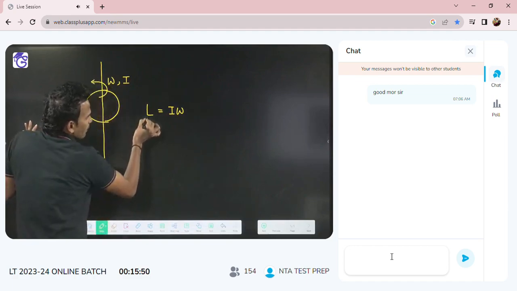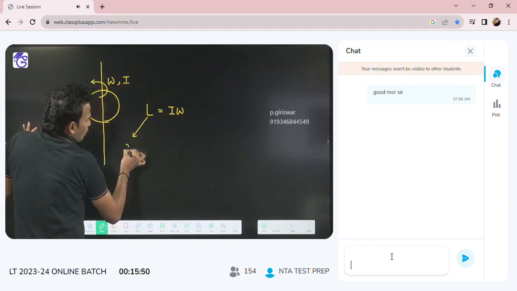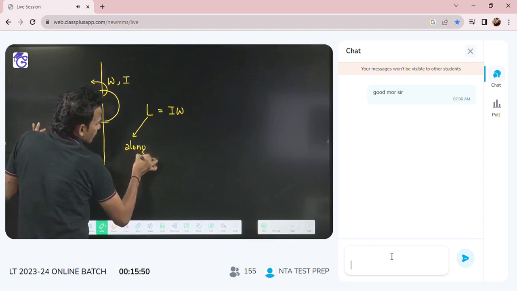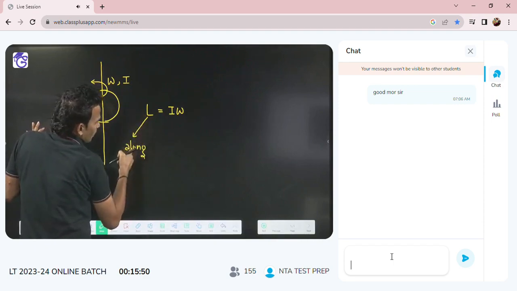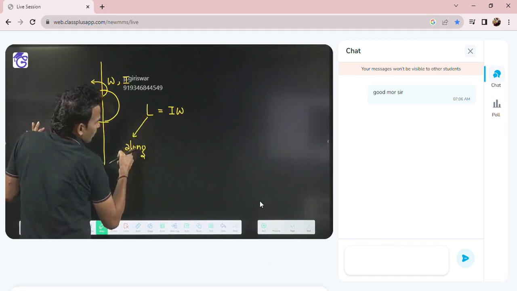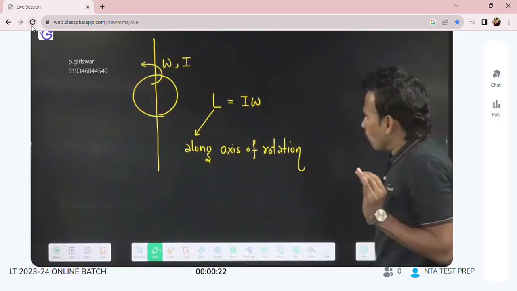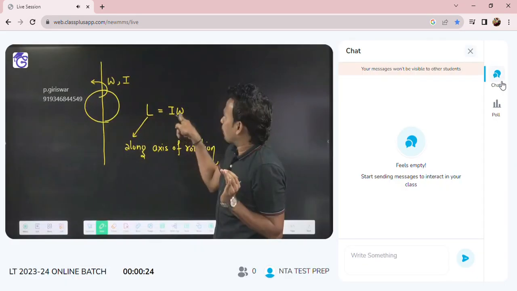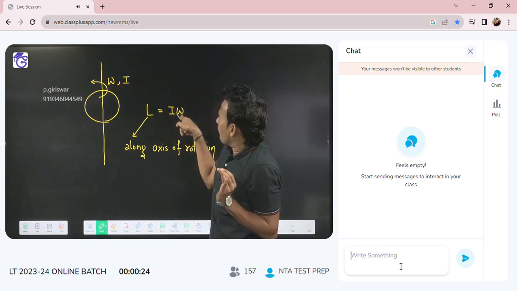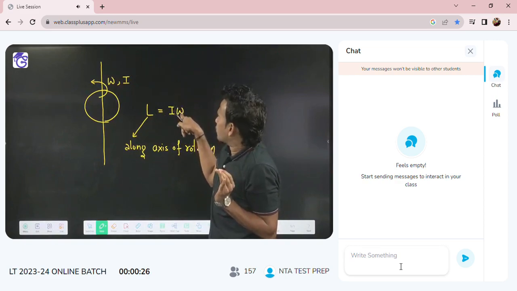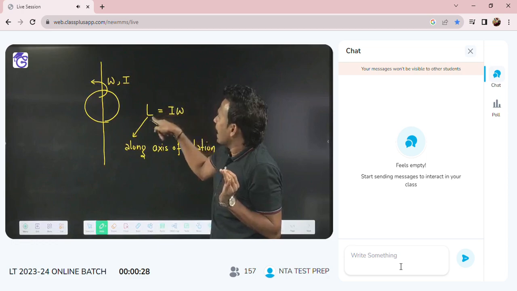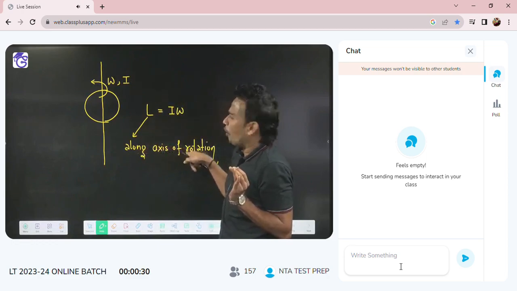And always remember, the direction of angular momentum will always be along the axis. L equals I omega, and since omega is along the axis, L will also be along the axis of rotation.